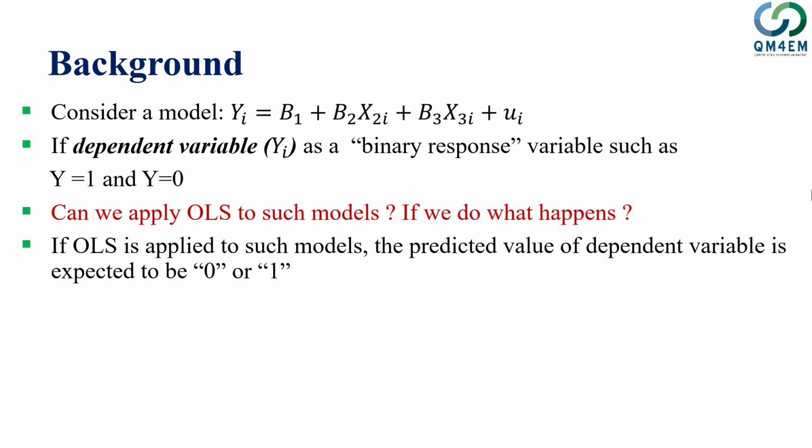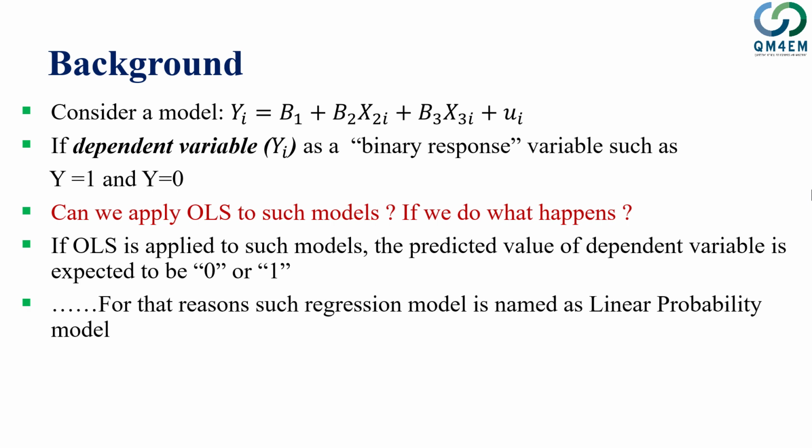Given that the dependent variable here is either 0 or 1, we would expect the values obtained from the OLS estimation to give a predicted value of Y between 0 and 1. The regression, after being fit to the data, predicts the value of the dependent variable, and since the original value of Y is 1 or 0 only, we would expect more or less the same values from this case as well.